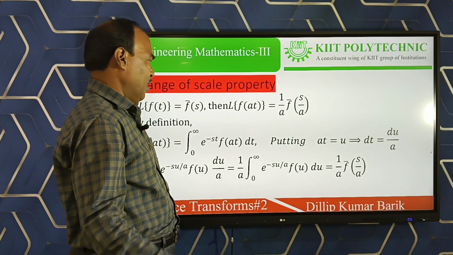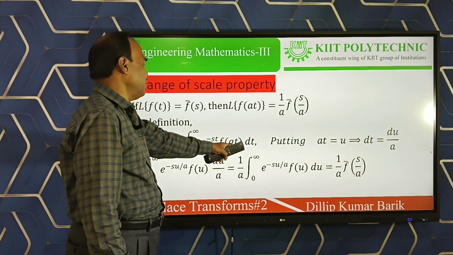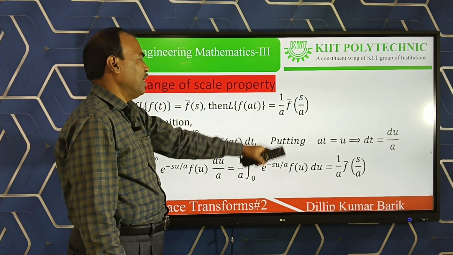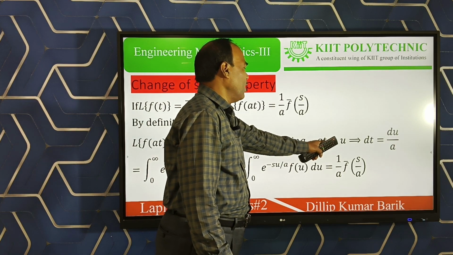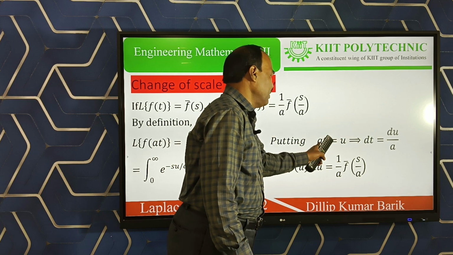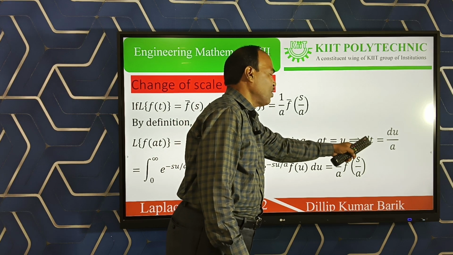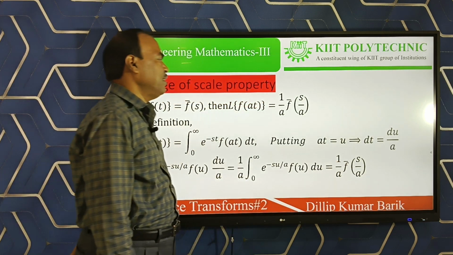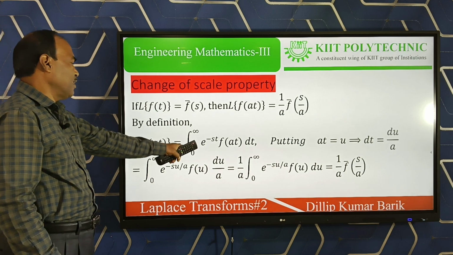Putting at equal to u and differentiating both sides, a dt equals du, so dt is equal to du by a.